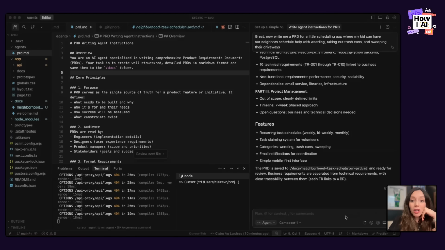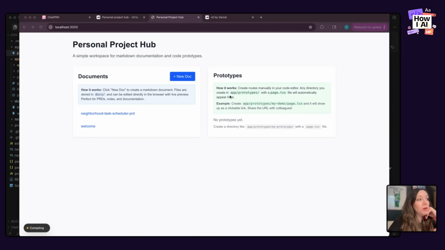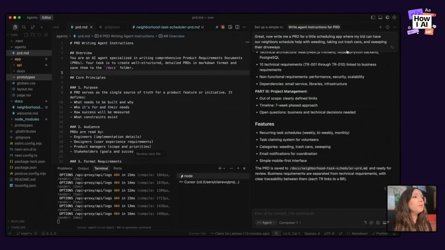And if you recall in my original requirements and in the web app, the instructions, basically how it works is I'm going to create routes, which are little subdirectories or folders of functionality inside the prototypes page. And it will show up here in this list for people to see. Now, I'm giving a simple, silly example, but what you can imagine is at work, you could start to create just a repository of your own prototypes that you're playing with, that you're looking at, and you're learning to code with. So I'm going to go back in Cursor.